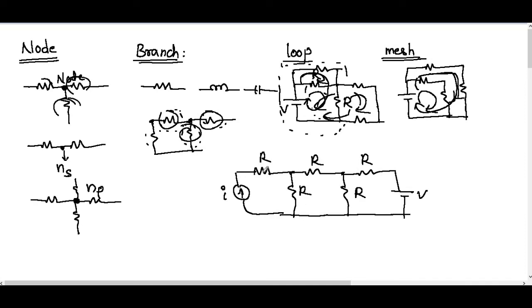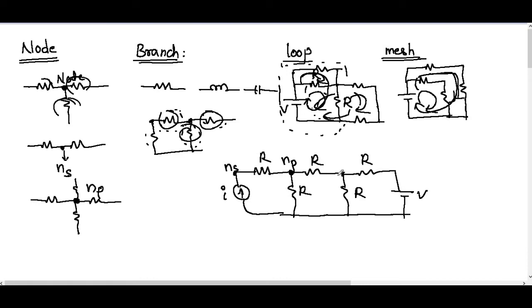A node is the interconnection of two or more elements or branches. Here we have one source and one element, so the interconnection point is a node. Since we have only two branches, it is a simple node. At this interconnection point we have three elements, so there is a principal node here.